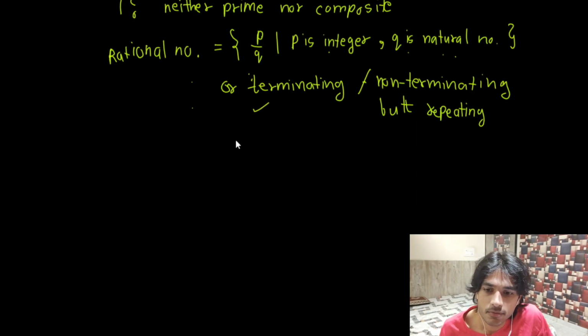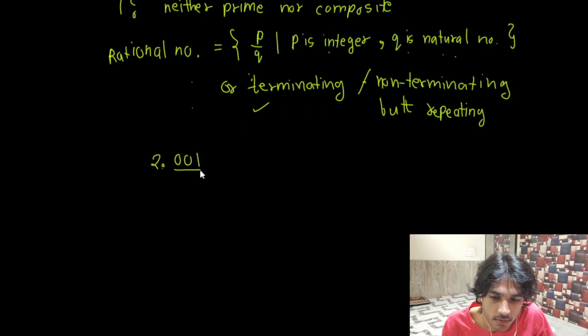Terminating simply means that when we write a number in decimal expansion, that is, in the decimal form, the decimal form terminates after a finite number of terms. For example, 2.001. This is the decimal expansion of a number, and after the decimal, the number terminates after 3 steps, right?